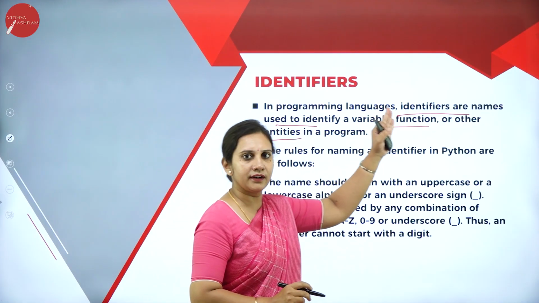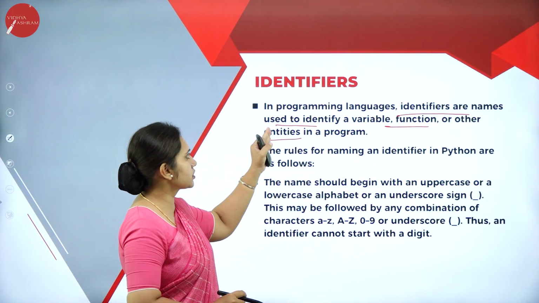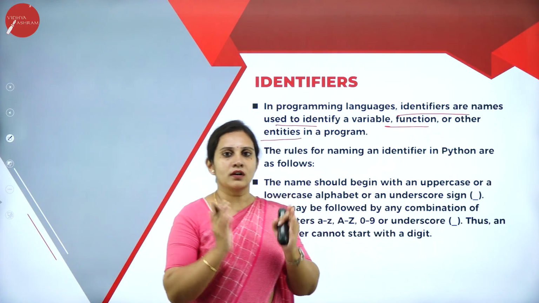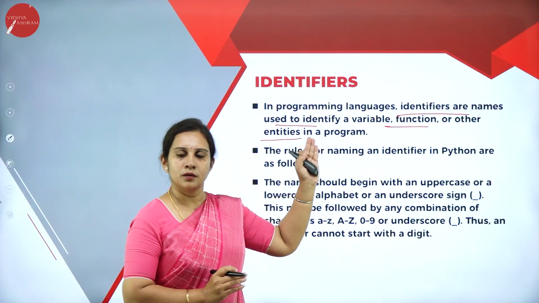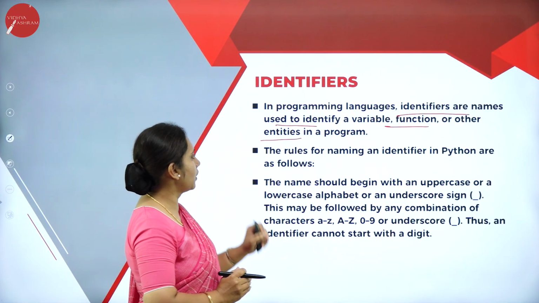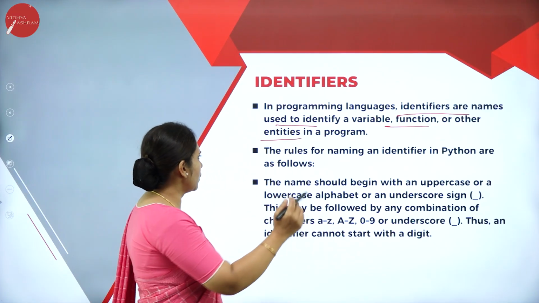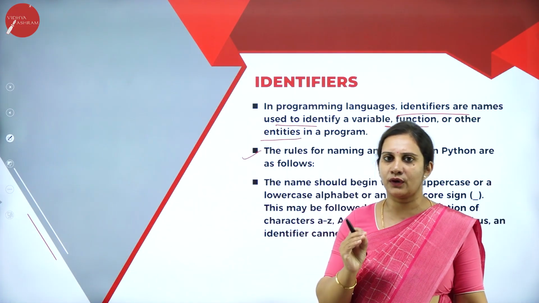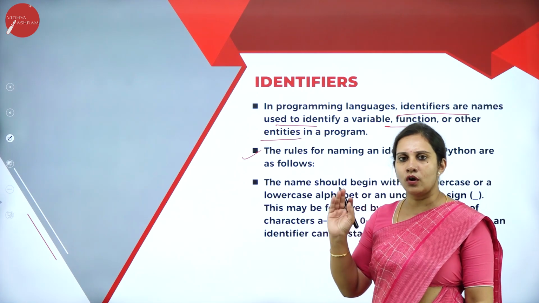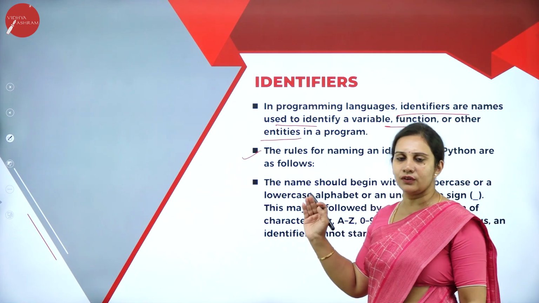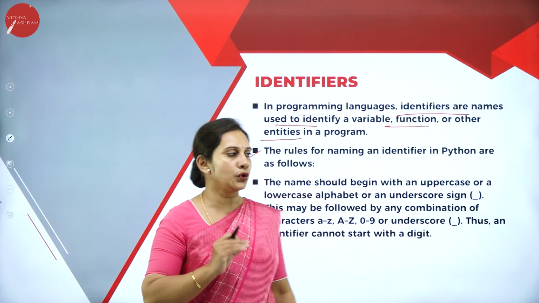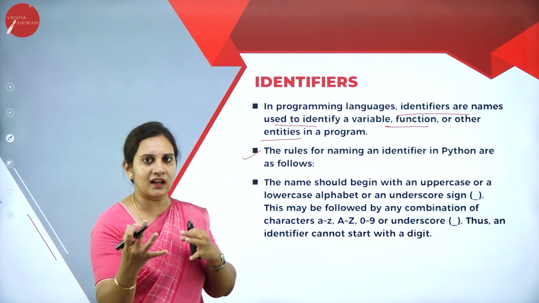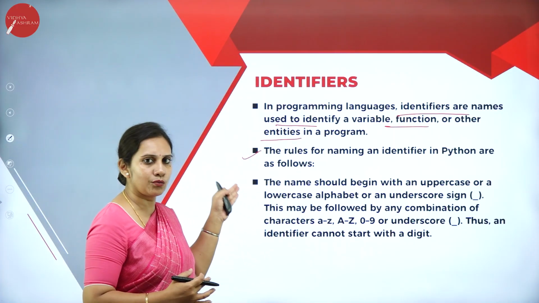Of course, we have a set of rules for naming an identifier in Python. Let us see them one by one.